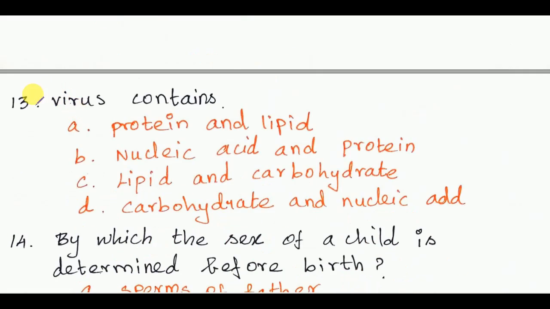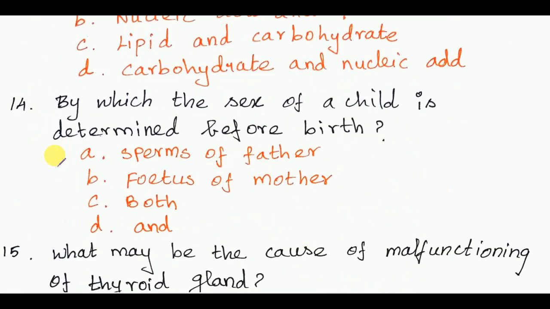Next, virus contains protein and lipid. Next, 14th question. By which the sex of a child is determined before birth? The answer is option B, foetus of mother.